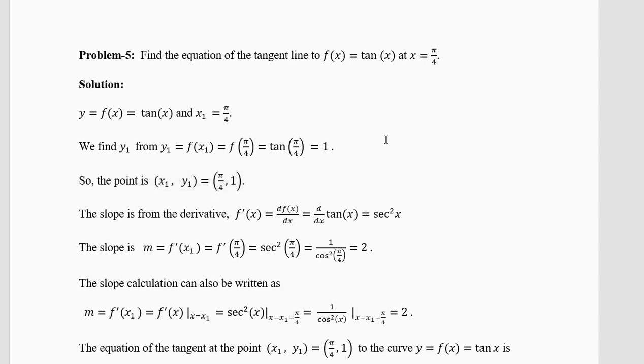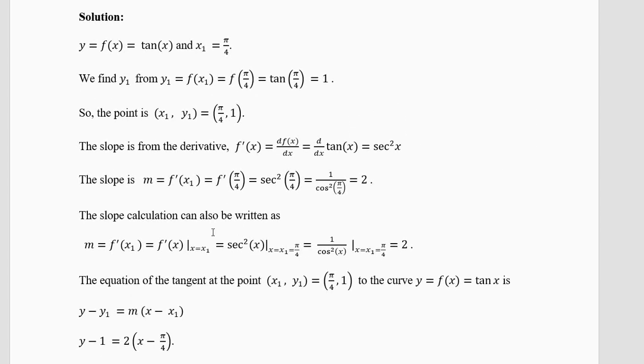Now the slope of the tangent is secant square x. Your calculator does not have secant most of the time. So what you do is the slope is secant square x at x1 equal to pi by 4. But secant is 1 by cos. So secant square will become 1 by cos square at x1 equal to pi by 4. You put this value, you will get exactly 2.